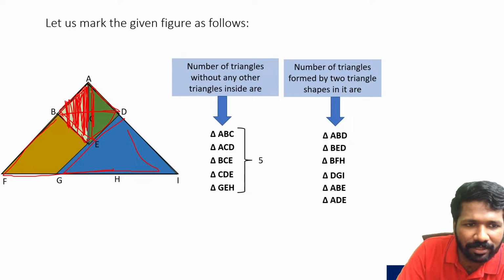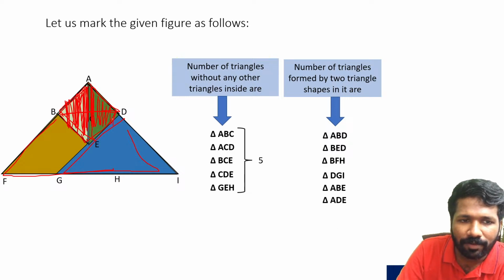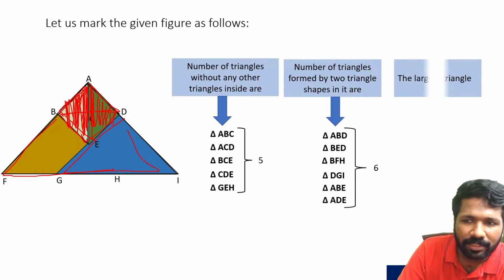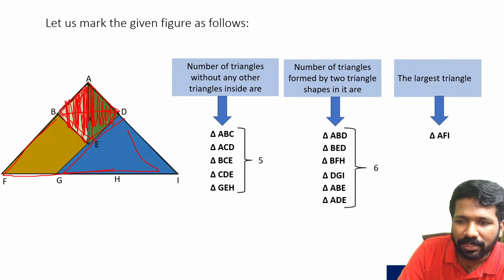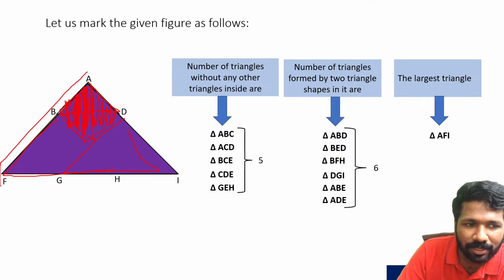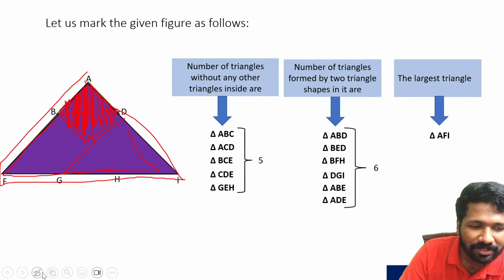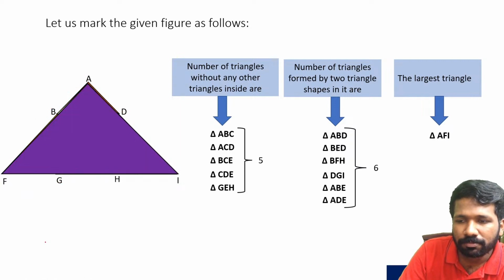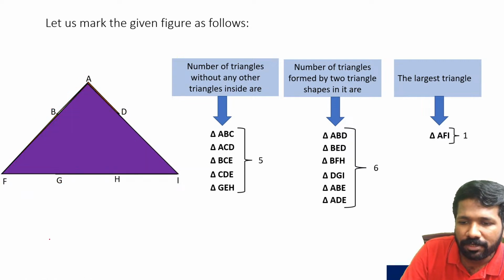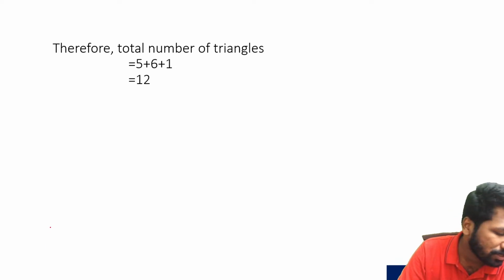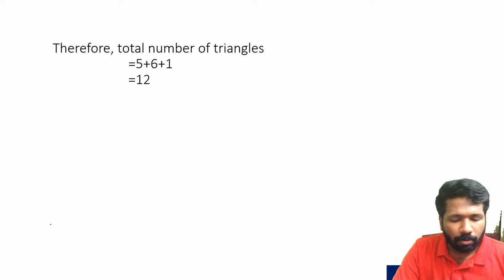Similarly, ADE is also an overlapping one. Finally, the big triangle AFI, which we may also miss. So counting all this, you have 6 plus 5 plus 1, 12 triangles in total. Hope all of you understood this.